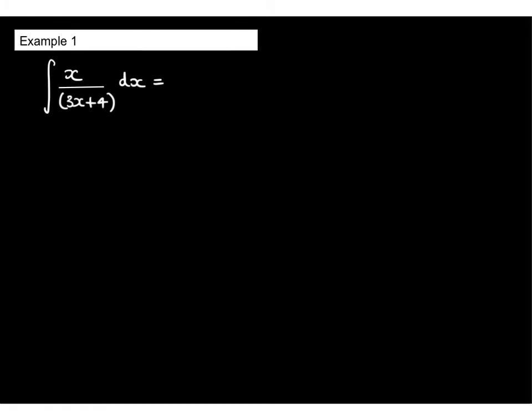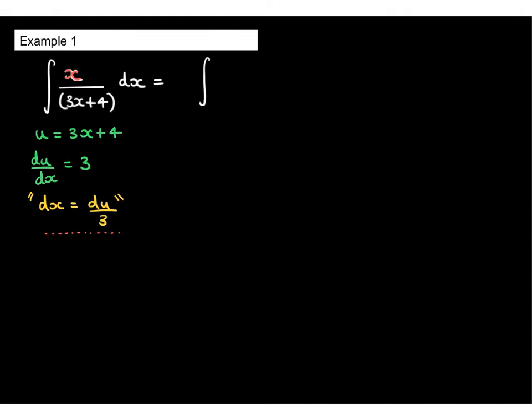So I'm going to choose u, my substitution, to be 3x plus 4. And let's differentiate. du by dx is equal to 3. Now let's do the sort of faux rearrangement that we're used to doing as a quick step. Now, you may have spotted something. There is another x in this question here, but there's no x to cancel with it in a minute. So let's see what happens.